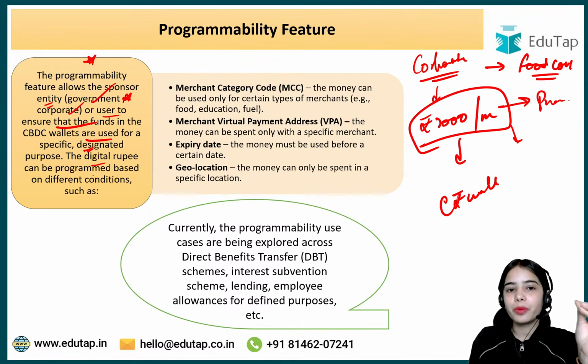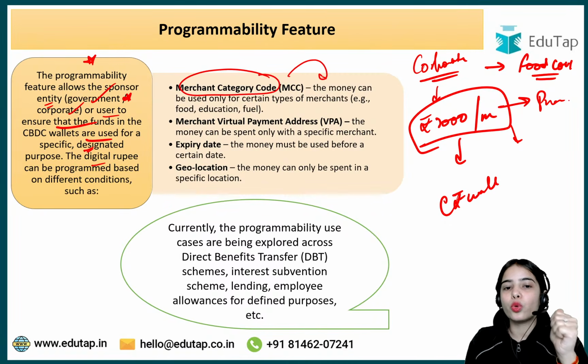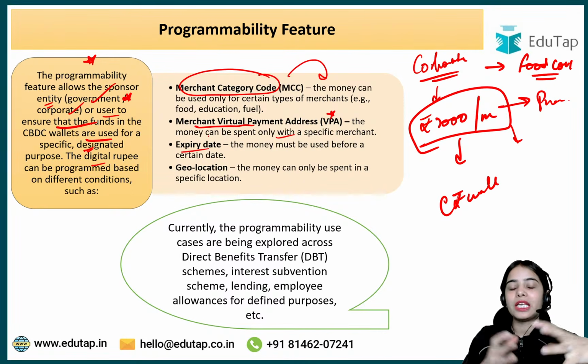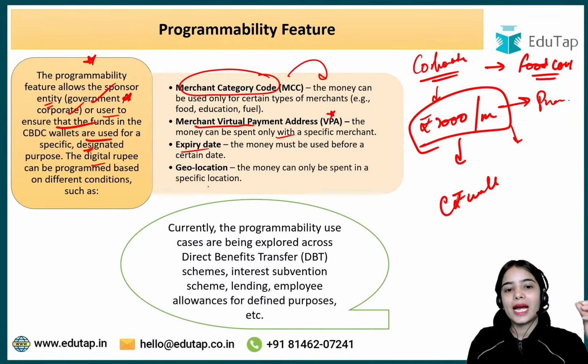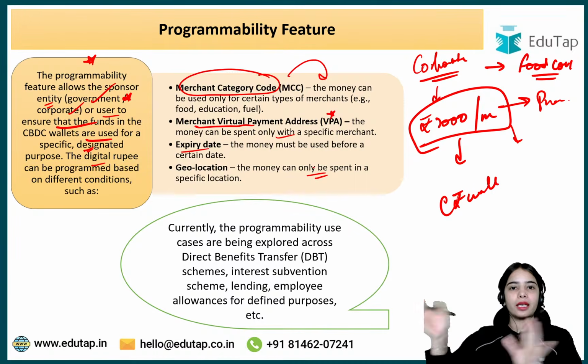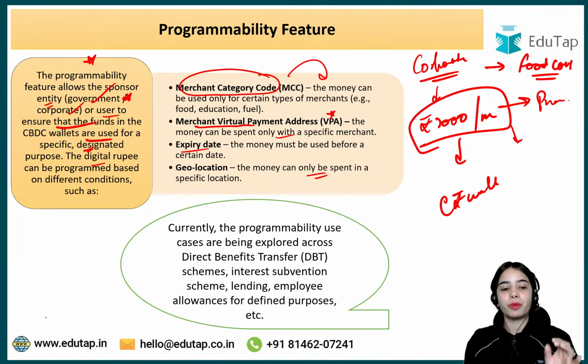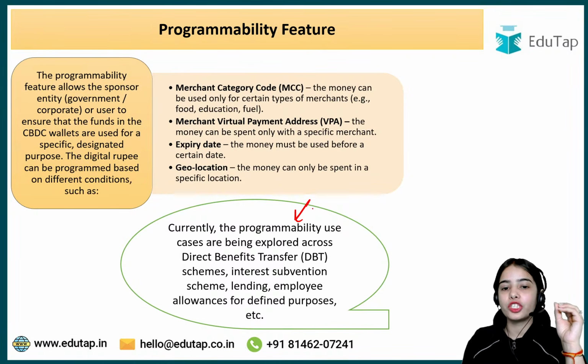The digital rupee can be programmed based on different conditions. Merchant category code: the money can be used only for certain types of merchants, let's say food courts, education institutions, or fuel and such. Merchant virtual payment address: the money can be spent only with specific merchants. Expiry date: the money must be used before a certain date. And geolocation: the money can only be spent in a specific location. Maybe the money is for the hilly area, so it can be spent only in the hilly area.